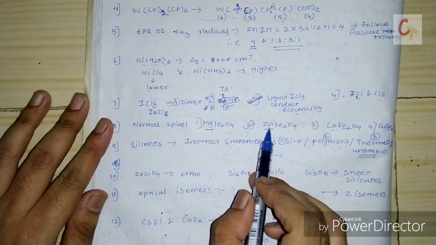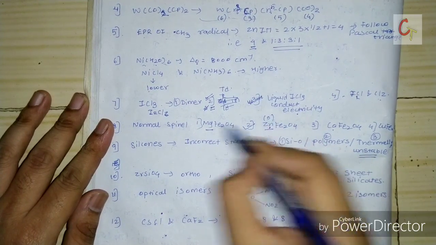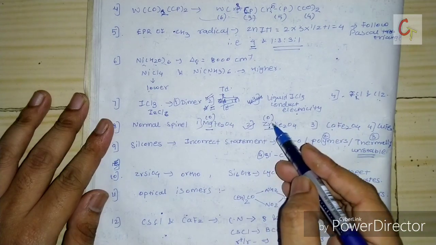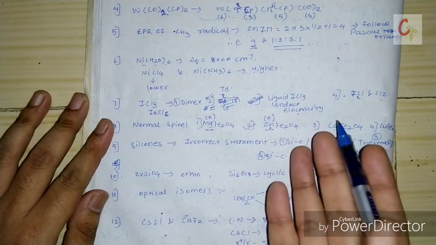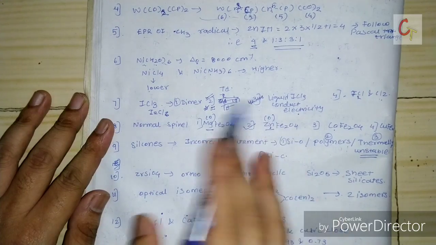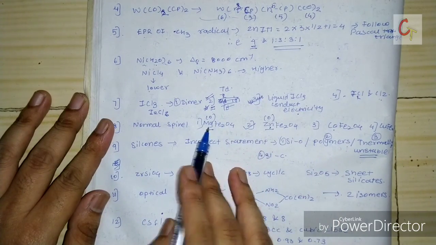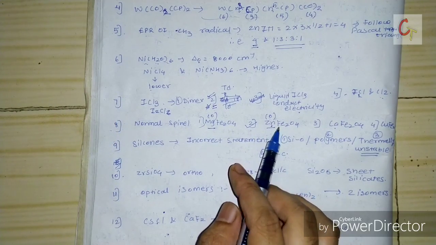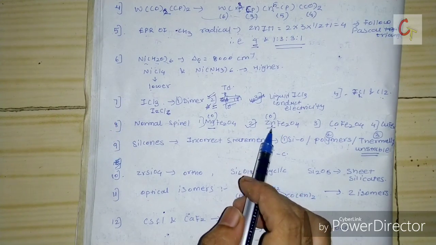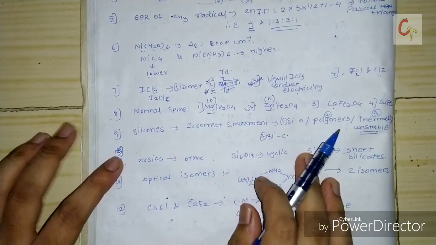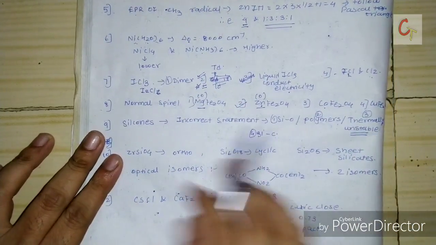Here also 0 CFSE, because magnesium does not contain any d electron. For zinc it is d10, that is 0 Dq, no CFSE. So they cannot exchange their place, and there will be confusion between magnesium and zinc. The correct answer will be option number 2, that is zinc. I mentioned in my video on spinel that zinc will be the normal spinel and Mg will be the mixed spinel.